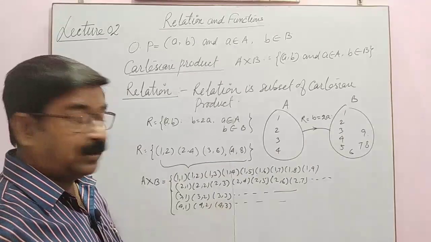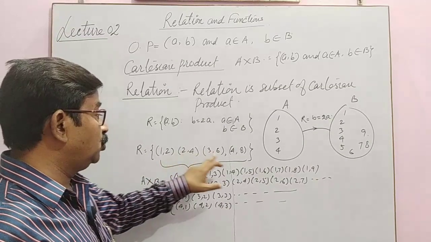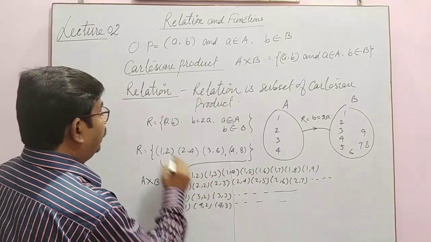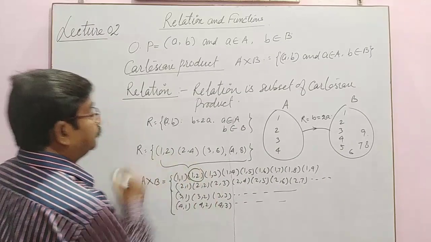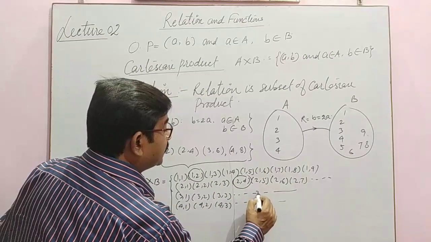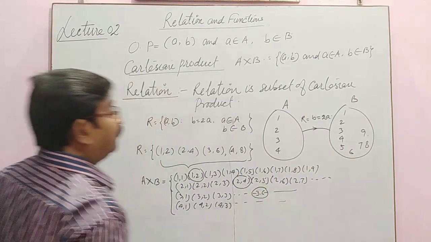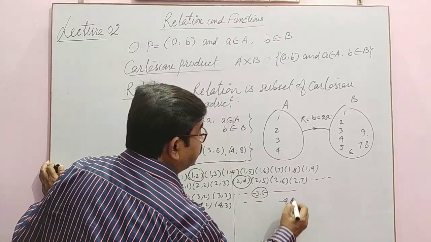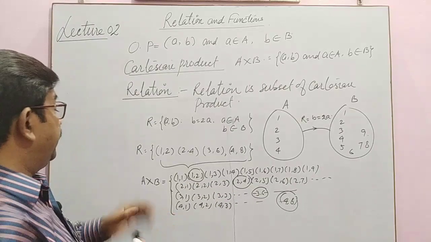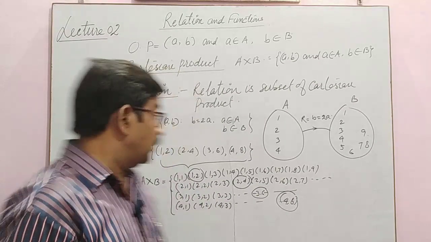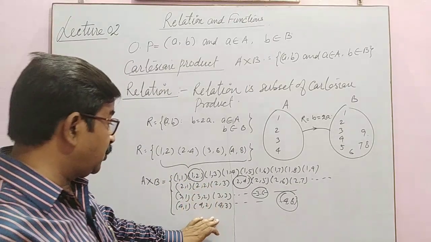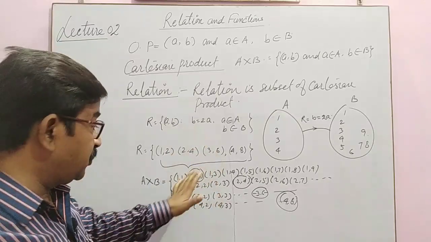But in the relation, we have only 1 2, 2 4, 3 6, and 4 8. So all these elements are from A cross B. So what I told? Relation is a subset of Cartesian product.